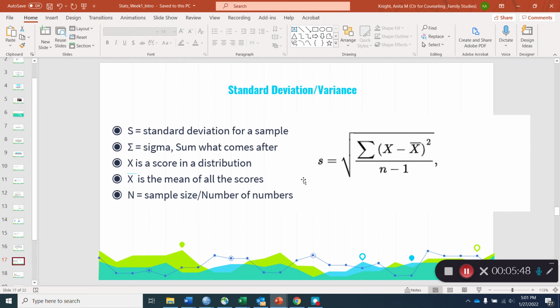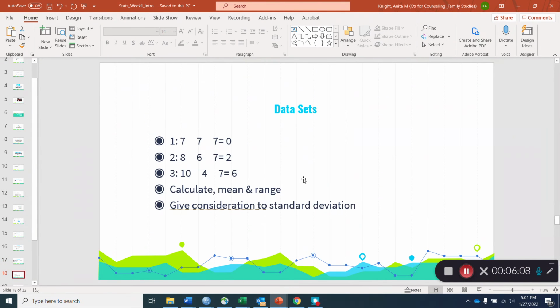So I often tell students, just like when you're sending a text message, you might use an abbreviation like BRB for be right back, or LOL for laugh out loud. These are just letters that are abbreviations for other things. So try not to let the equation intimidate you when you see all these symbols or letters.